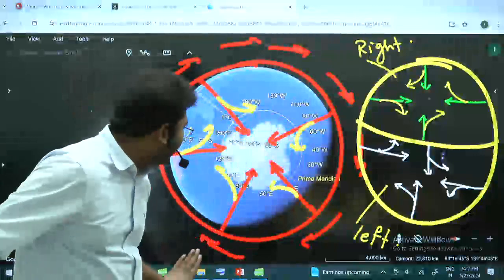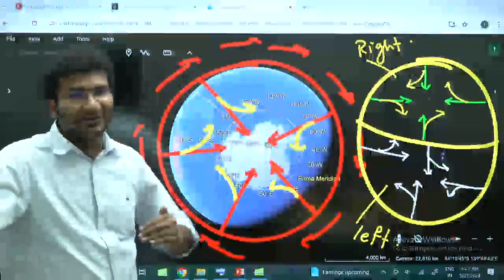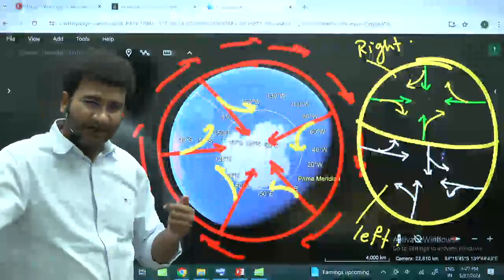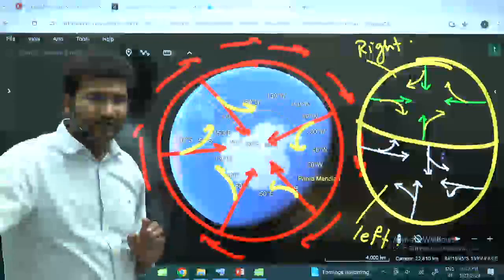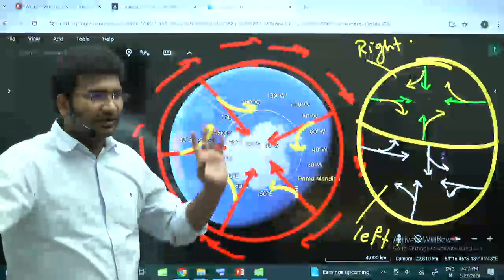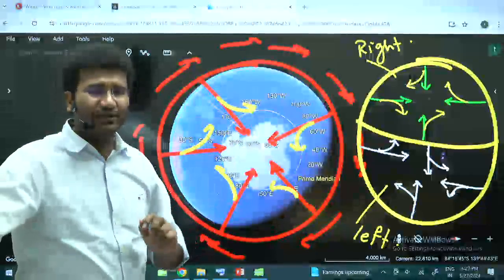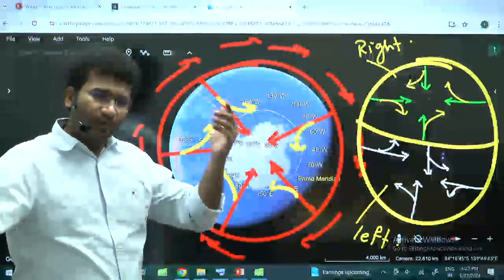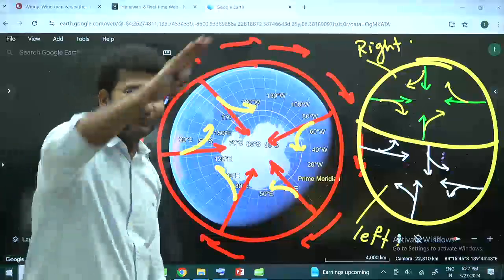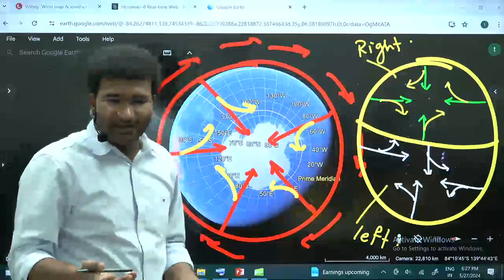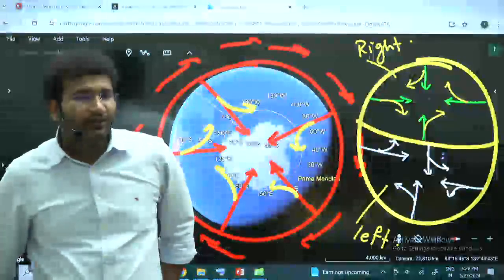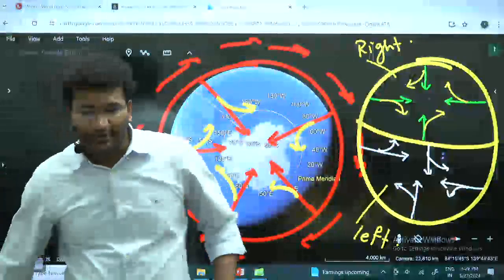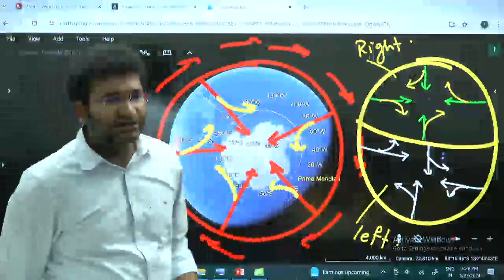Same way, a bird that is moving in this direction gets deflected. An aeroplane will get deflected. A wind gets deflected. A butterfly moving for longer distances will get deflected. Simply because the earth at the equator is moving at a faster rate, and at the polar region it is moving at a slower rate. If you are moving from one latitude to another latitude, you are moving into a variation in speed. So that is the primary reason why you have the Coriolis force.